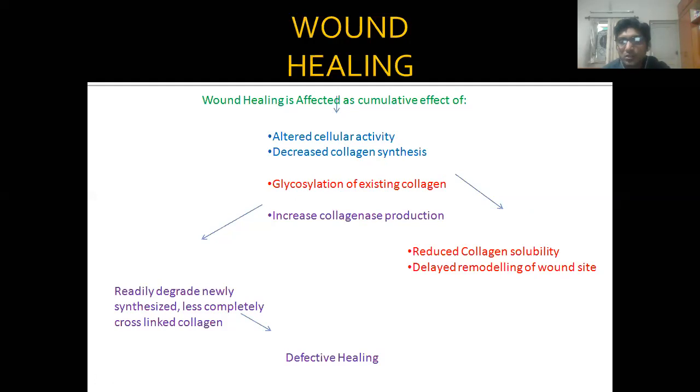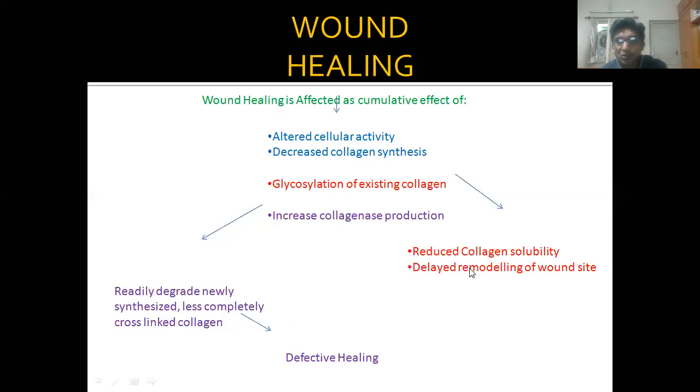That is, due to formation of AGEs, there is decreased collagen synthesis. There is more amount of matured collagen in the tissue, and there is decreased collagen solubility, and due to this, there is delayed remodeling of the wound site. Why is there decreased collagen solubility? Due to cross-linking of the collagen.